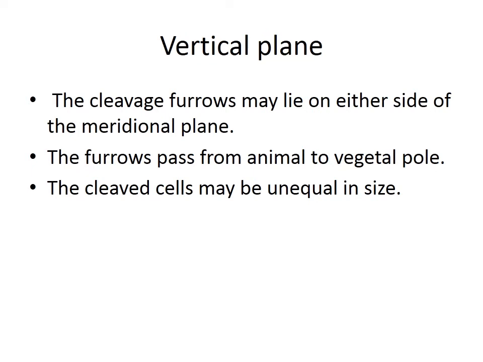And the vertical plane is on either side of the meridional plane. If a plane passes through either side of the meridional plane, that is known as the vertical plane. The furrows again pass through the animal-vegetal axis, and the cleaved cells may be unequal in size, because the meridional plane passes through the center, whereas the vertical plane passes through the sides. So the cells may become unequal in size.